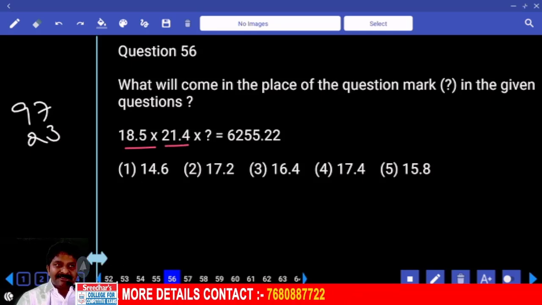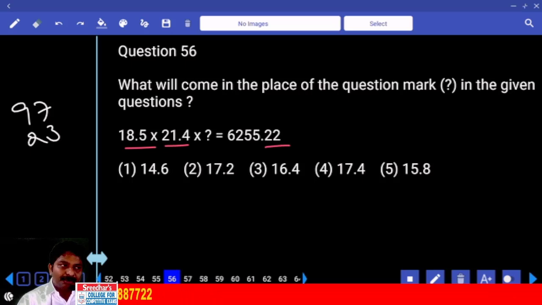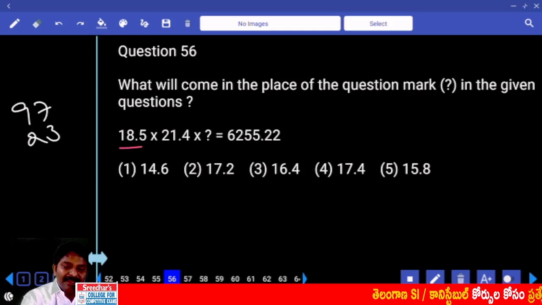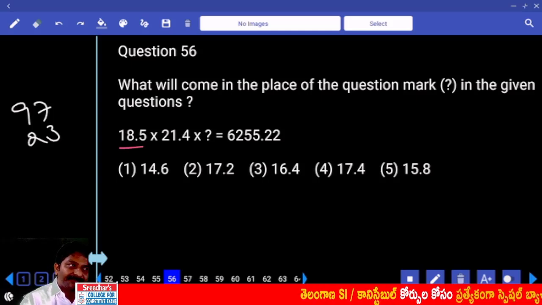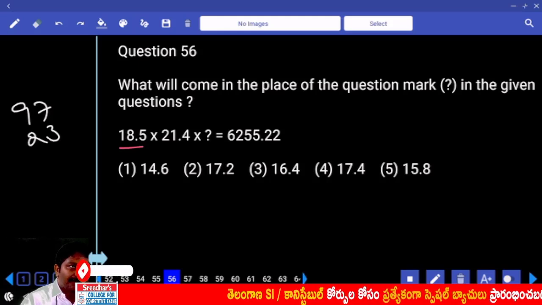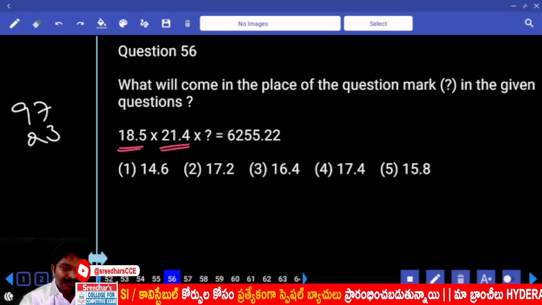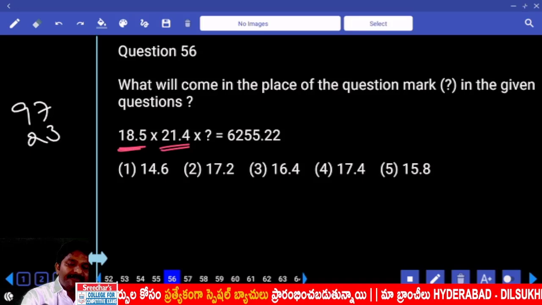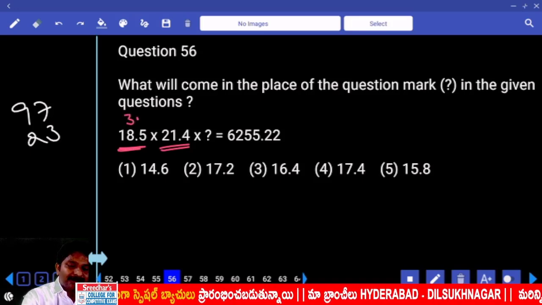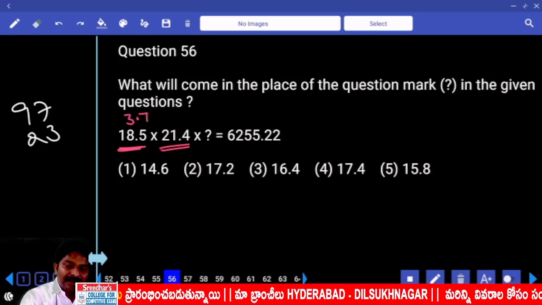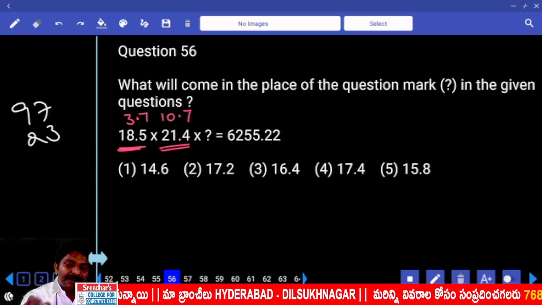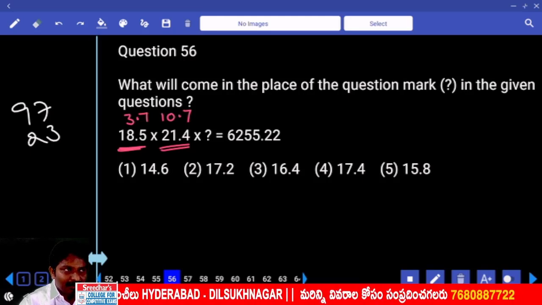On the left hand side, how many digits are there after the decimal? On the right hand side, how many digits are there? 2 digits. But still, if you look at your x value in the options, every option is also having 0.2, right? That means here you can take 10 common from the left hand side. Let me take 10 common. If I want 10, I'll take 5 from here and I will take 2 from here. Is that okay? If you take 5 from this number, that will be equal to 3.7. And this becomes 10.7. 10 taken common. Are you okay?